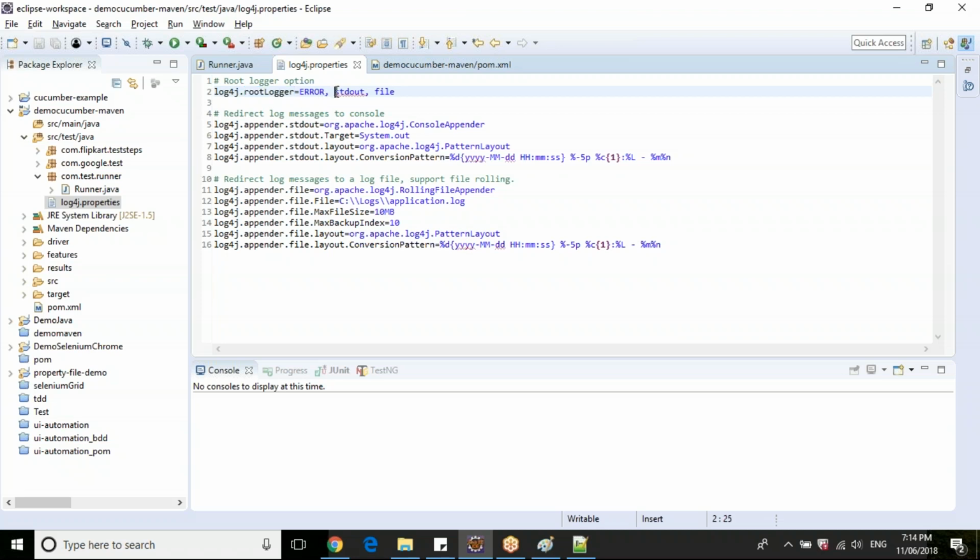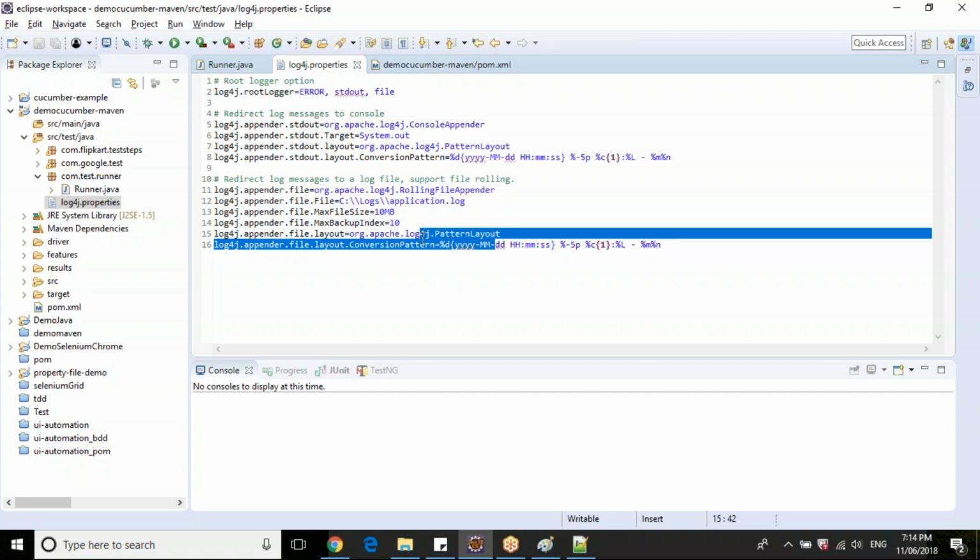The next is, you have asked to print in the console, which is nothing but standard output, and in a file. So you need to provide some properties for the particular format in which you need to print, and where exactly you need to print this standard output. And also you specified file. You need to provide some properties like which particular file you need to print to, where that file is available, what the file size of that file is, what the maximum backup index is, and which pattern it needs to use to write the log files.